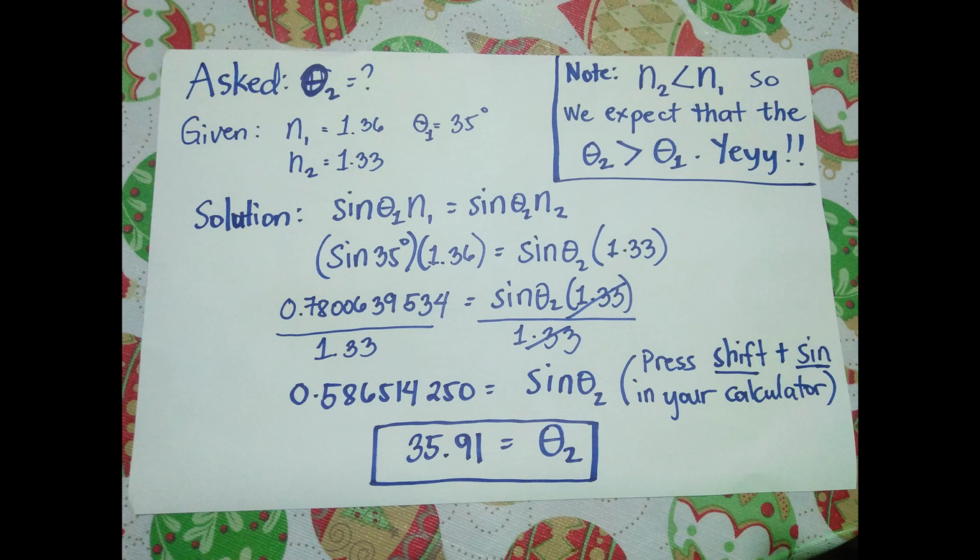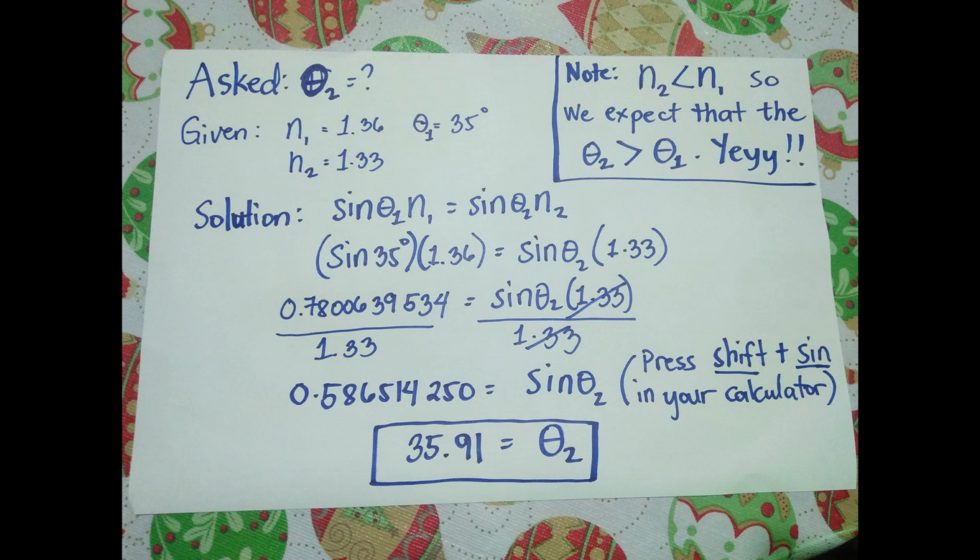Now, always write the given variables in the problem. So the given variables are n1 is equal to 1.36, that is for ethyl alcohol. And then we have n2, which is 1.33. And of course, we have our angle of incidence, which is 35 degrees.